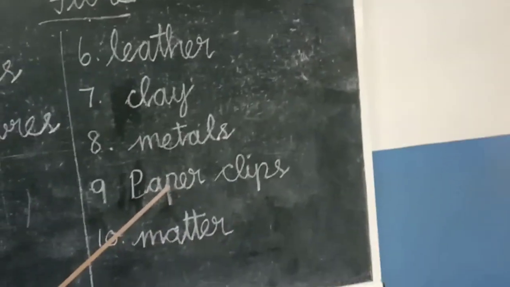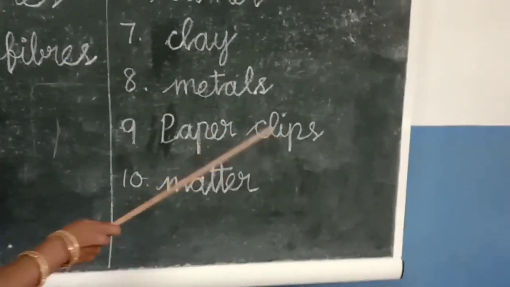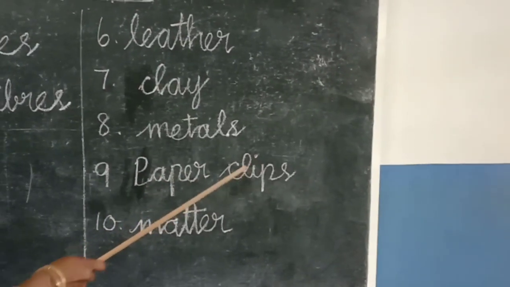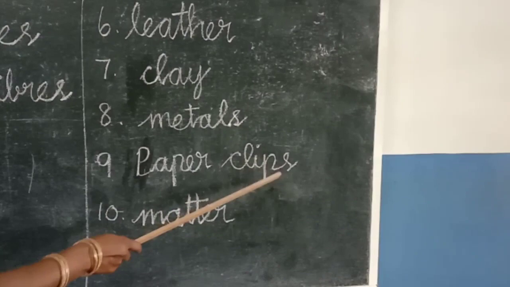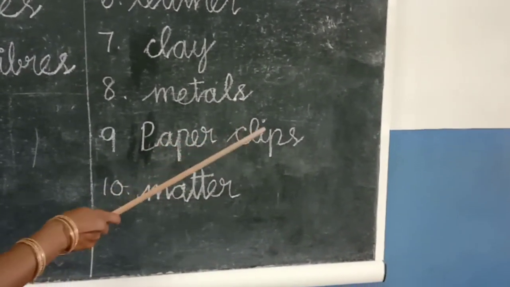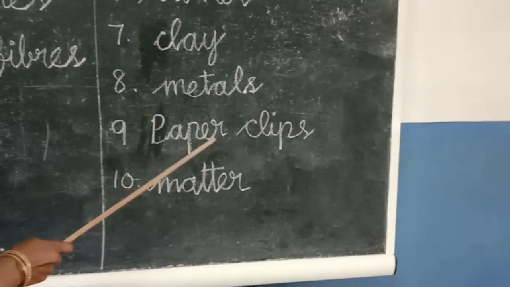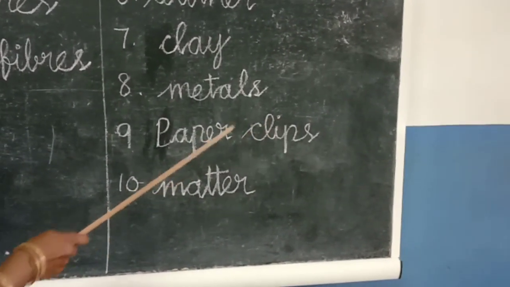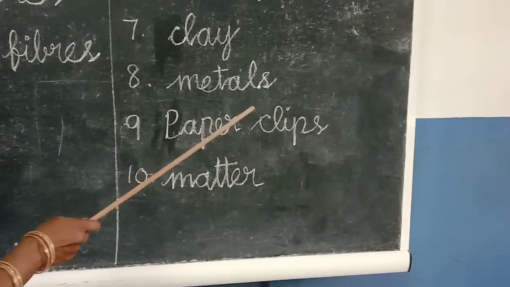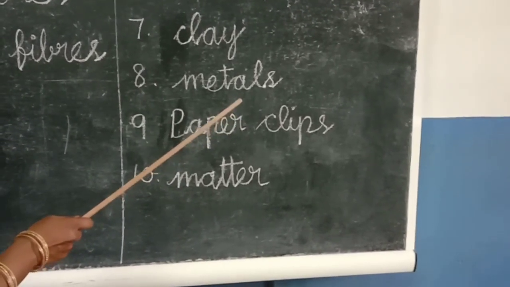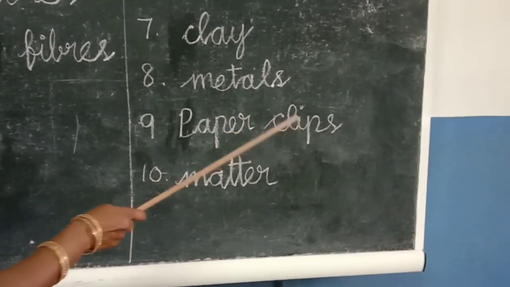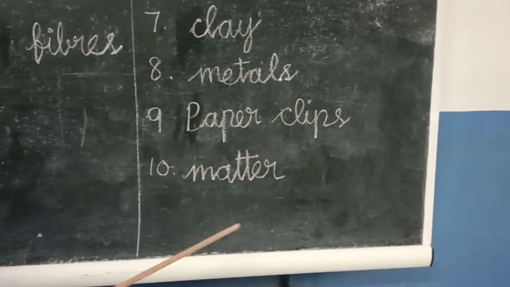Next one, paper clips. P-A-P-E-R. C-L-I-P-S. Paper clips. A paper clip is a device used to hold sheets of paper together.